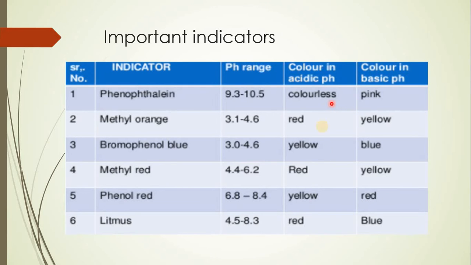By observing these different color changes, one can easily identify the solution as an acidic solution or a basic solution, and at the same time we can get an approximate range of the solution.